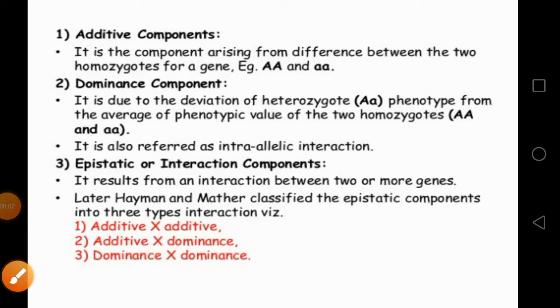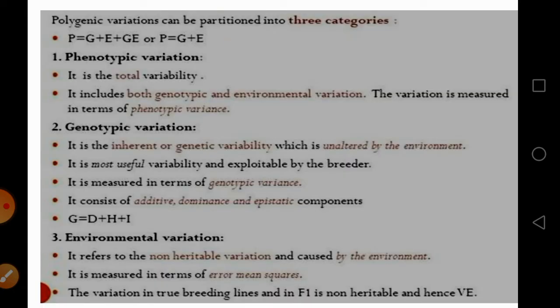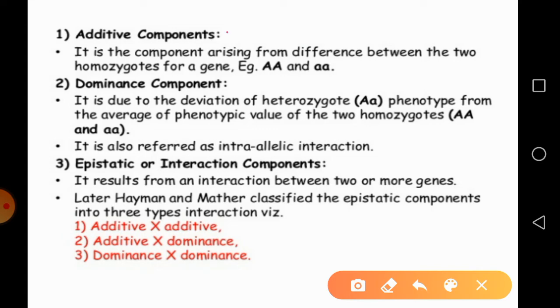So as per Fisher, an English biometrician, in 1918 he divided the genetic variance into three components: the additive component, then the dominance component, and third, epistasis. Okay. So this additive component is also called additive variance.